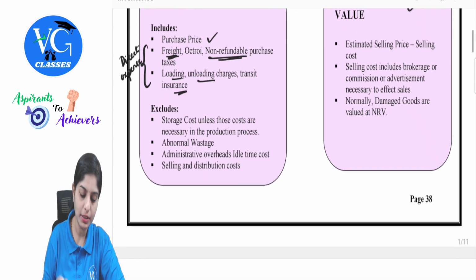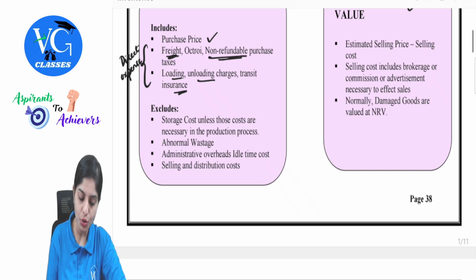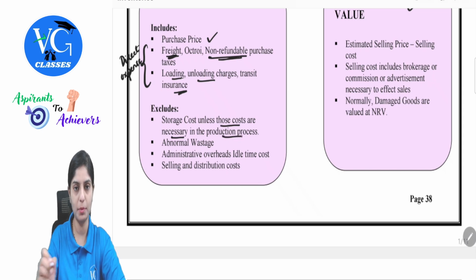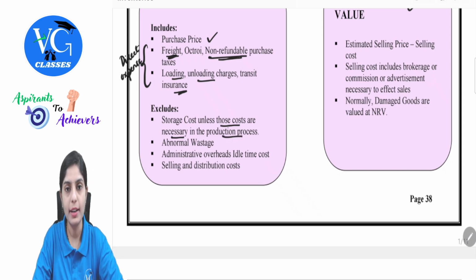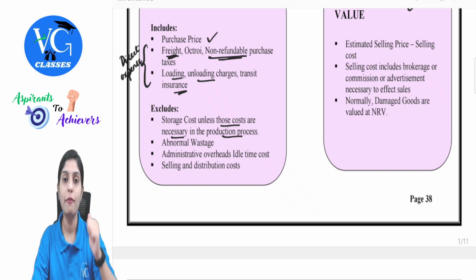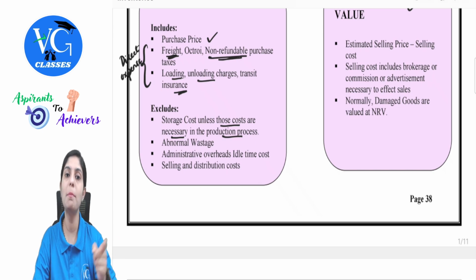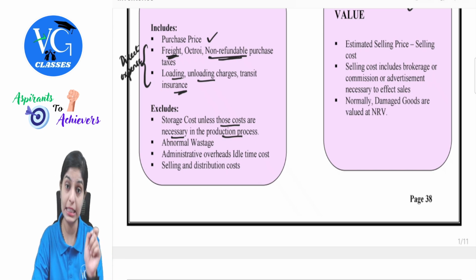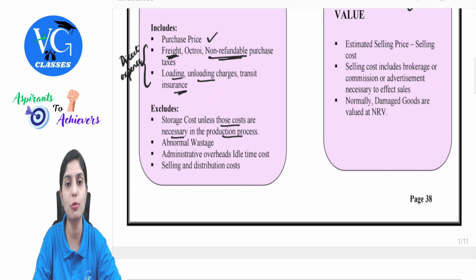In this, there are some exclusions. What are those? Storage costs, unless those costs are necessary in the production process. If the product in which the manufacturing concern or the business is dealing, for them, if the storage is an essential part of the manufacturing process, that can be included as part of the cost.